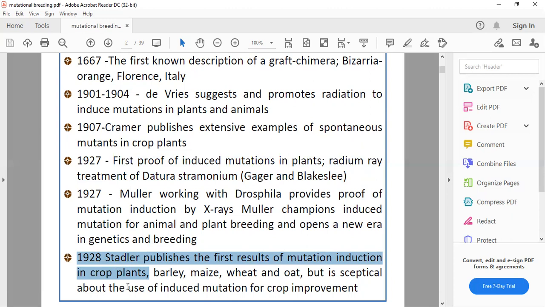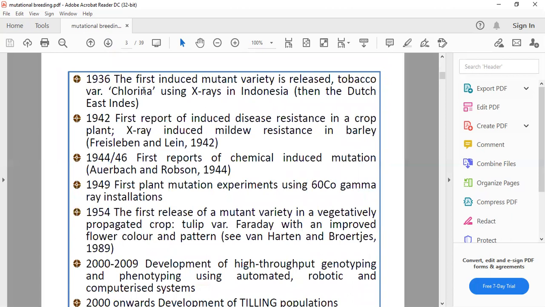The first induced mutant variety was released in tobacco, named Florina, using X-rays in Indonesia. In 1942, the first report of induced disease resistance in a crop plant appeared.